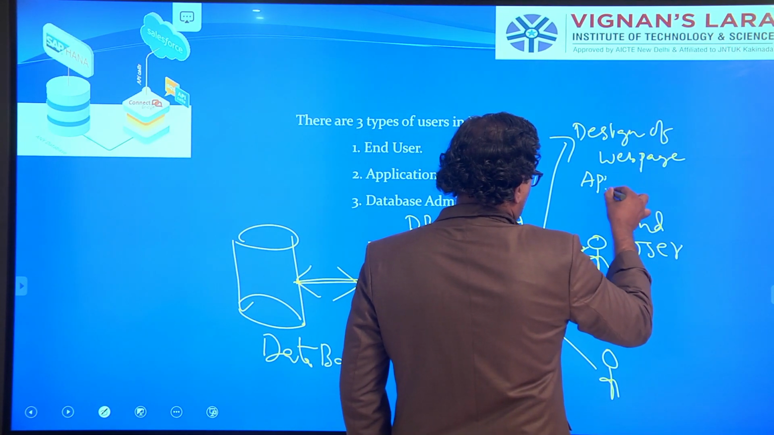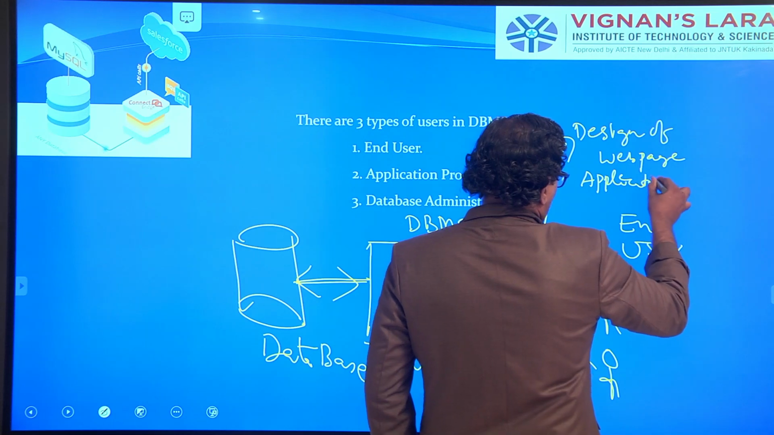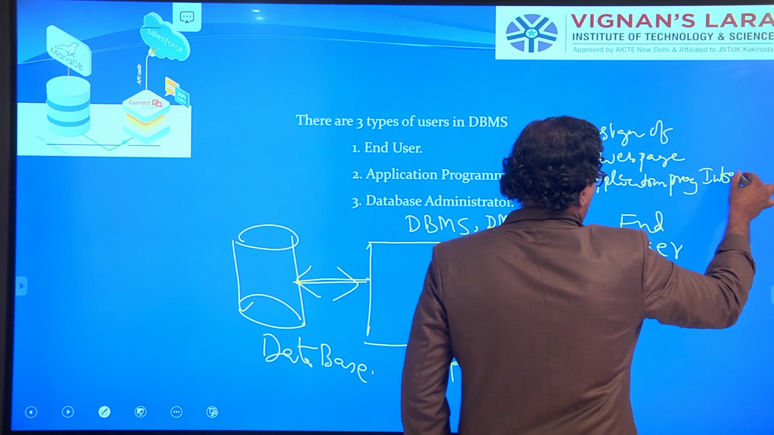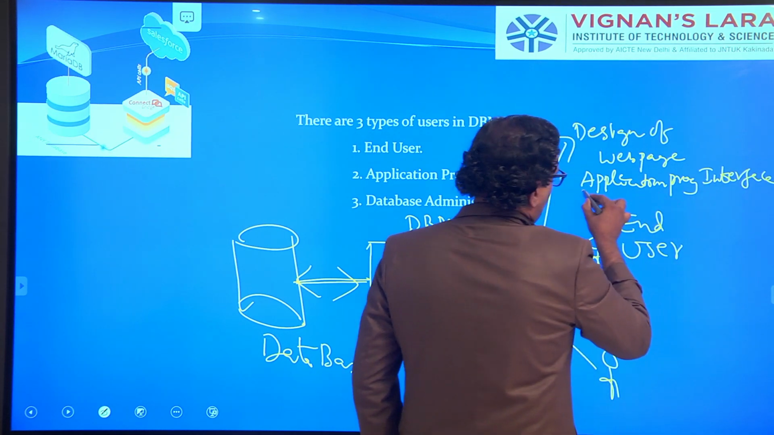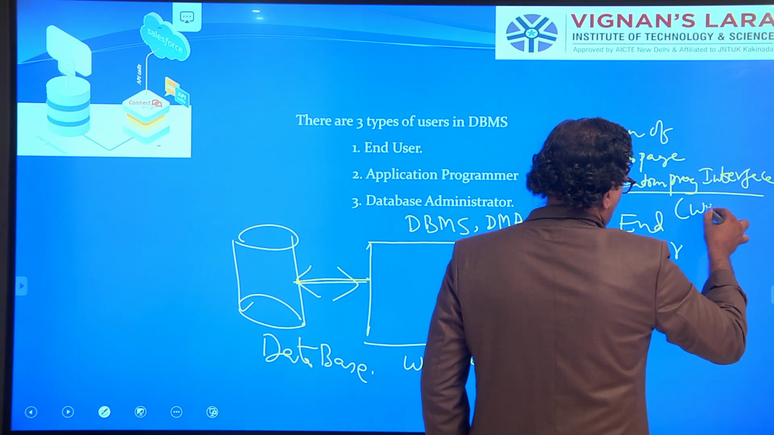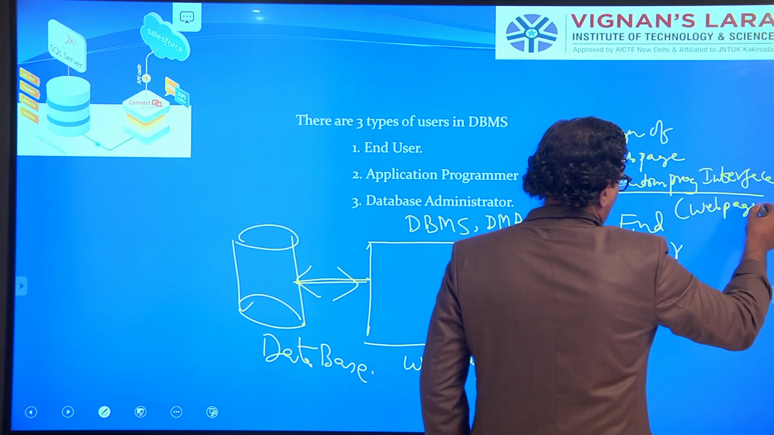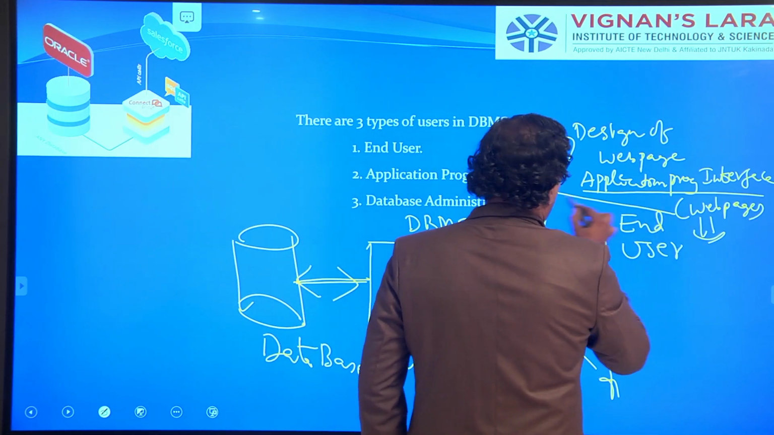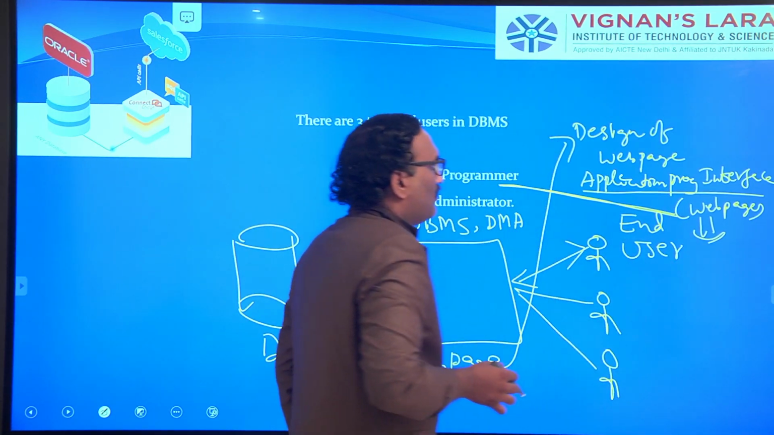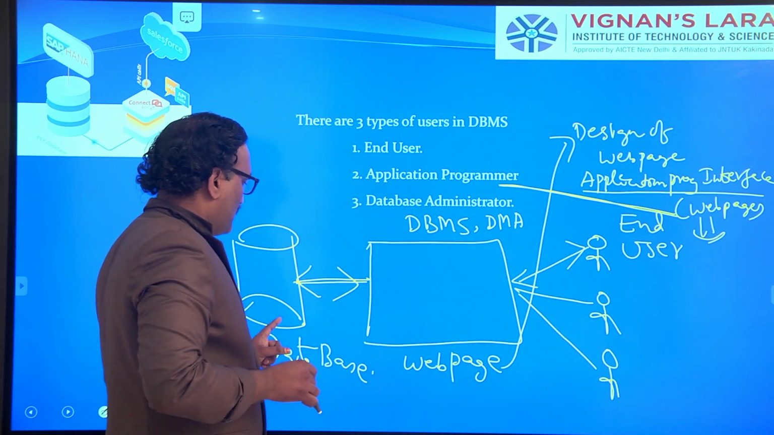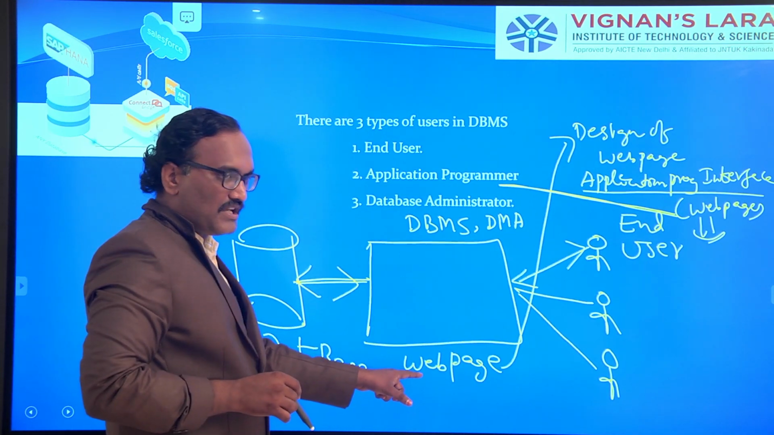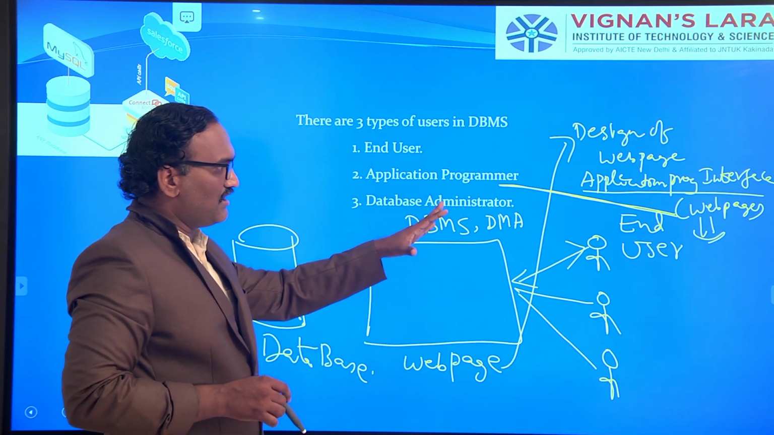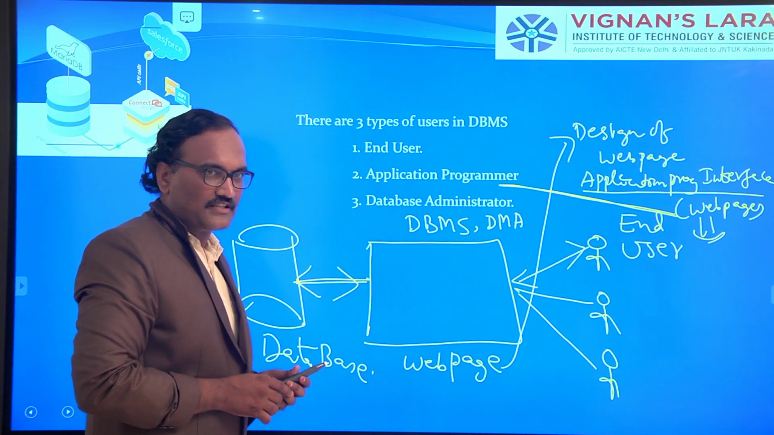We can call it the application program interface. Don't think too much about it. This is nothing but a web page. To design this, we should have an application programmer. The user is interacting with the database using a web page. To design a web page, we need a programmer, and that is nothing but the application programmer.